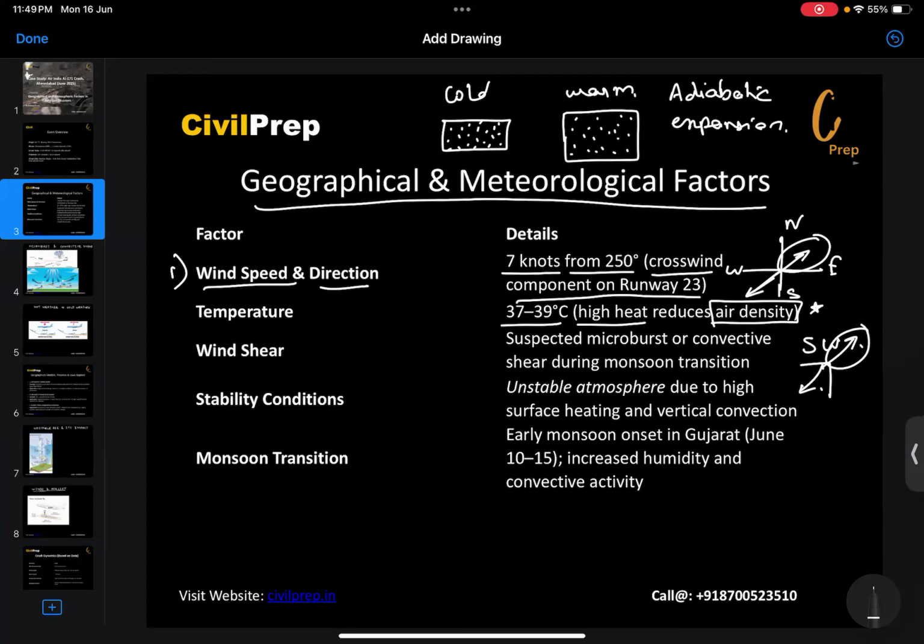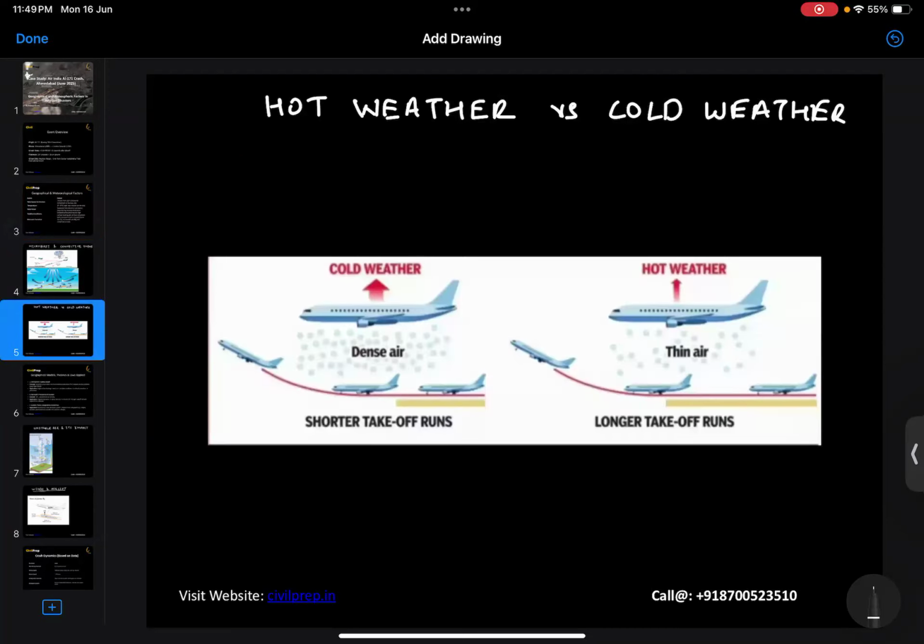Okay, this is the condition of adiabatic expansion, where the wind which is colder becomes thick or dense, while the wind which is warmer becomes thin. So this is one of the important factors. In the coming part, we'll be seeing that through a diagram.